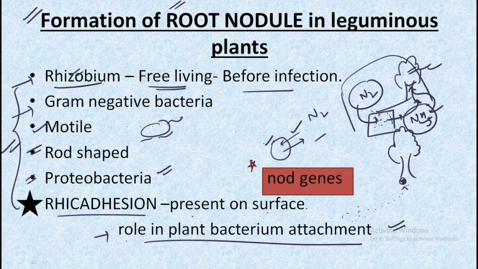The last point to remember is that the rhizobium has the nod genes. Remember small n, not the capital one. Why I am focusing on this, you will understand in the next slide.